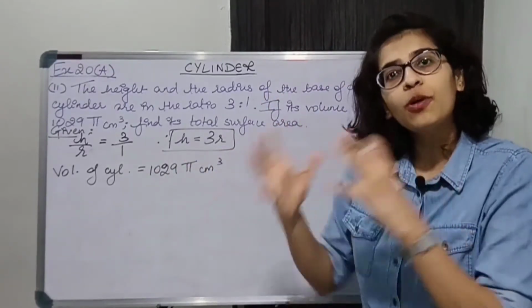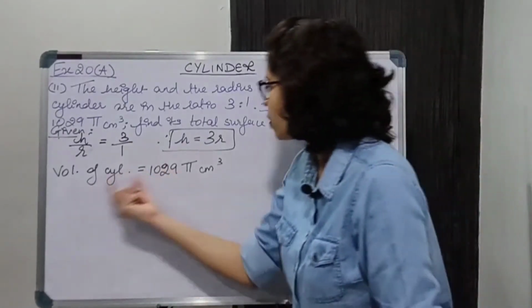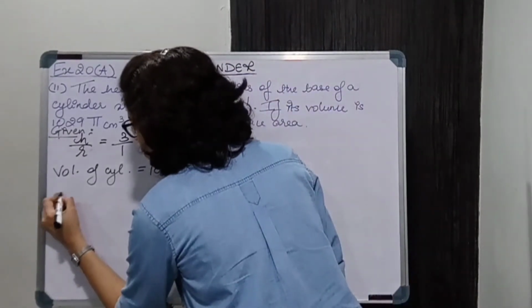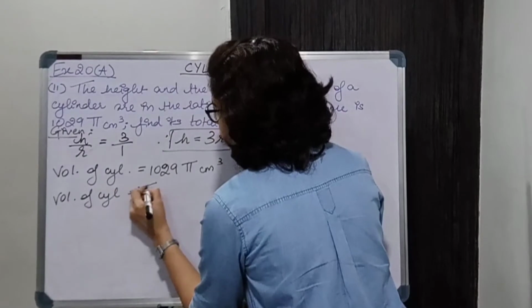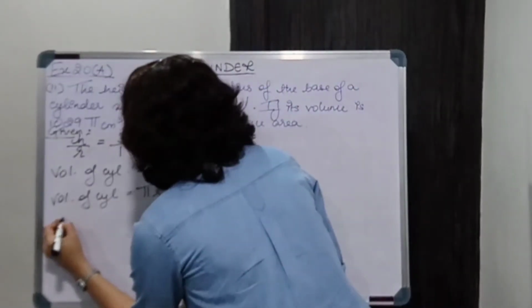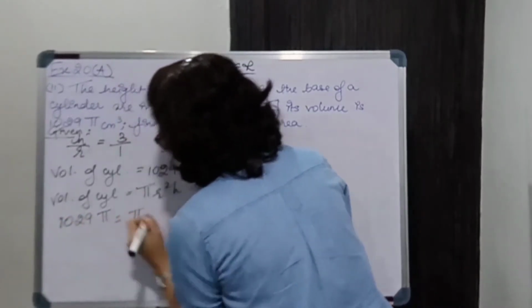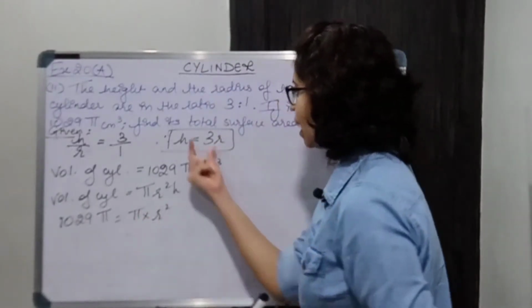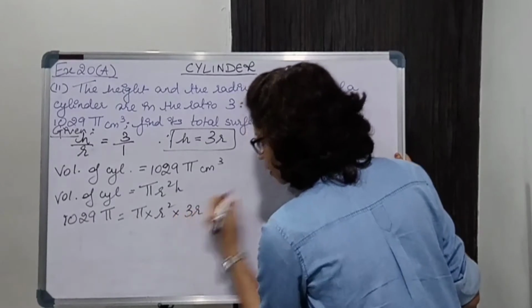So let's substitute the volume formula. The volume formula is pi r square h. So pi r square h is equal to this thing. So volume of cylinder is equal to pi r square h. So 1029 pi is equal to pi into r square. H is nothing but 3r. So I can write it like this.